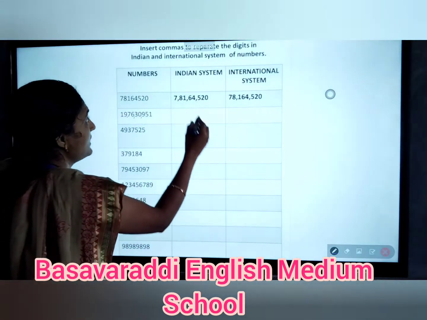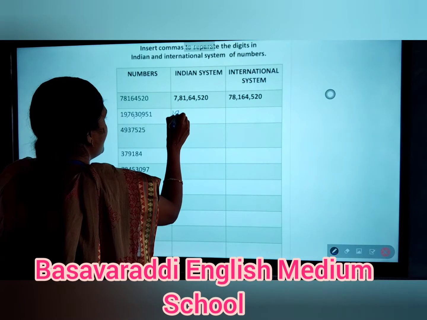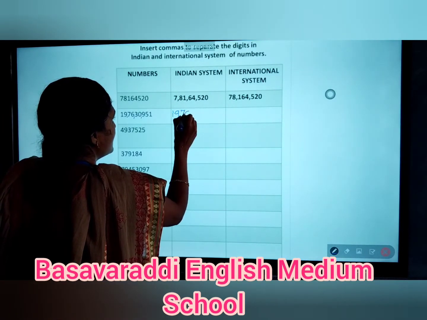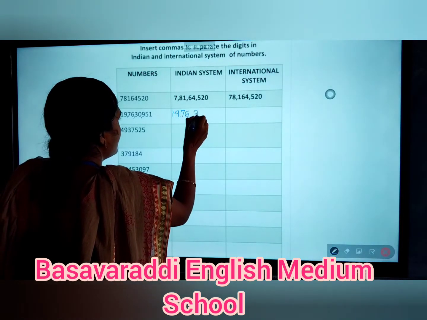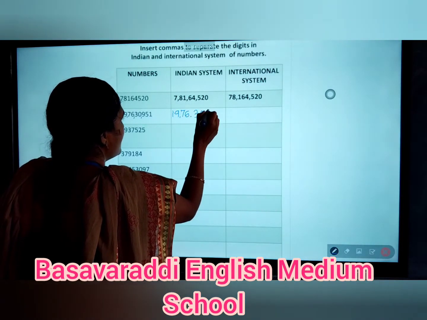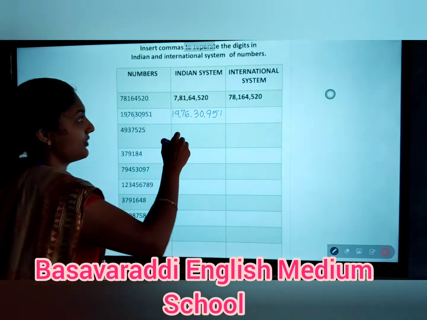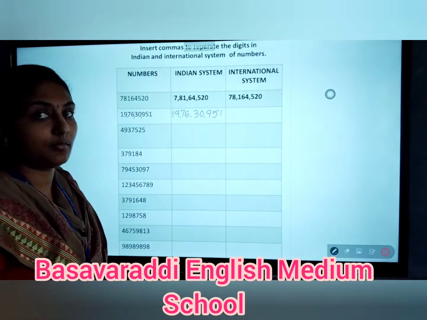So write the number in the provided place, that is 19 crore, 76 lakh, 30,951. Okay, this is the way to write in the Indian system.